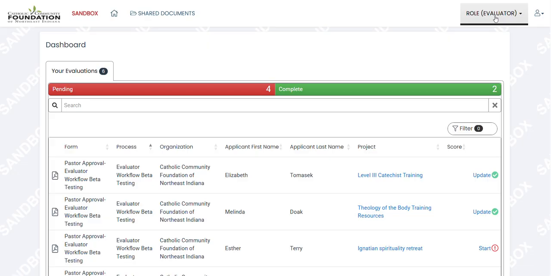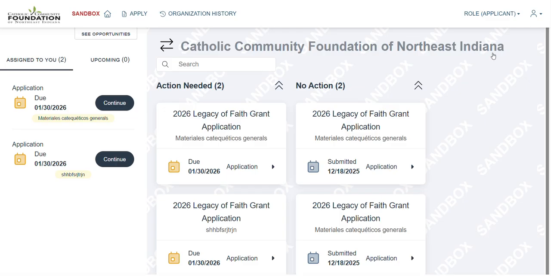Once logged in, you can switch between two views. Applicant view, to monitor your team's drafts in progress. In some cases, the pastor may complete applications on behalf of the parish. When this occurs, the pastor approval stage will not be assigned. The application will only be evaluated for proper format before being forwarded to the grant committee.